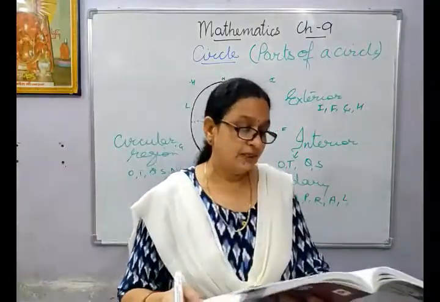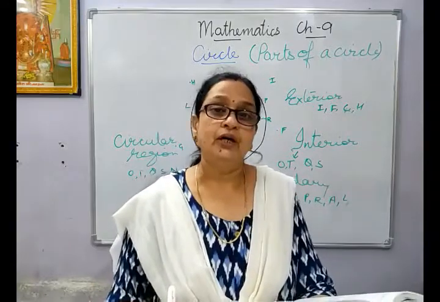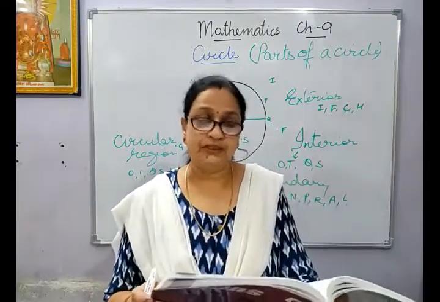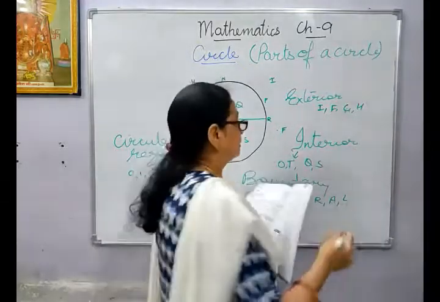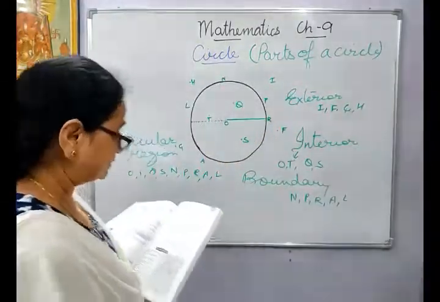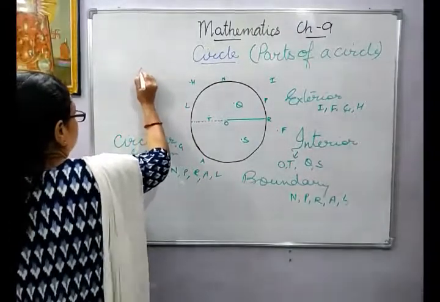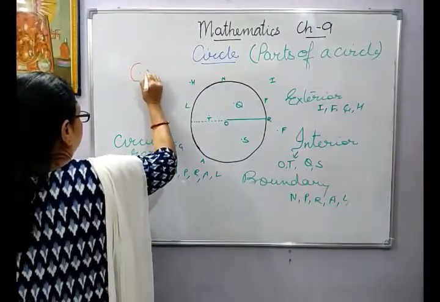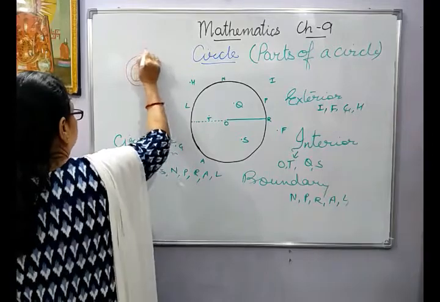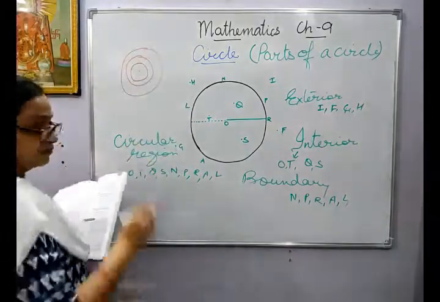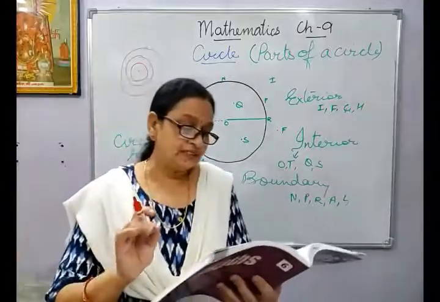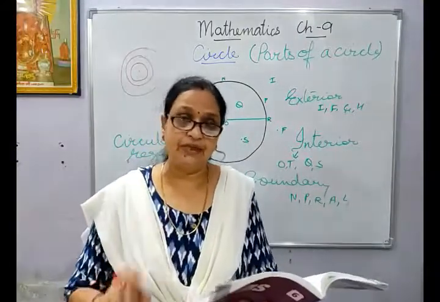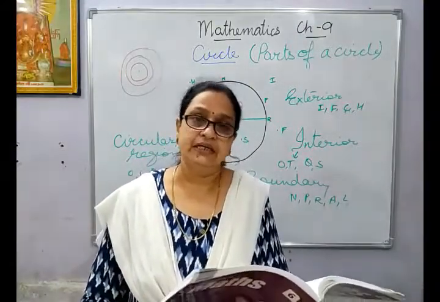The last one, the concentric circles. Two or more circles with the same center are called concentric circles. If I draw circles like this, I have not drawn it properly, but if there is one center and a number of circles around it, it will be called concentric circles.